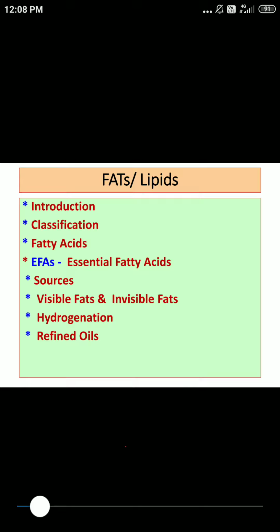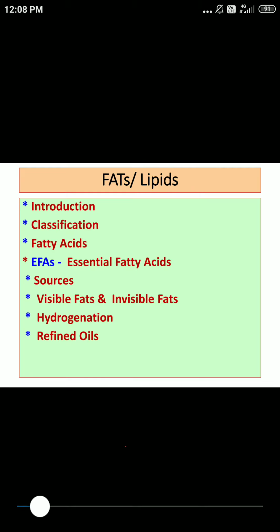The most important sources for linoleic acid are different vegetable oils: on top safflower oil, followed by corn oil, sunflower oil, soybean oil, sesame oil. Arachidonic acid comes from animal sources. Eicosapentaenoic acid and docosahexaenoic acid we get mainly from fish or fish oils.